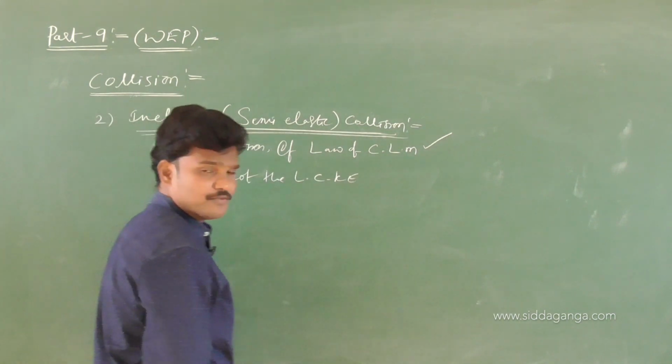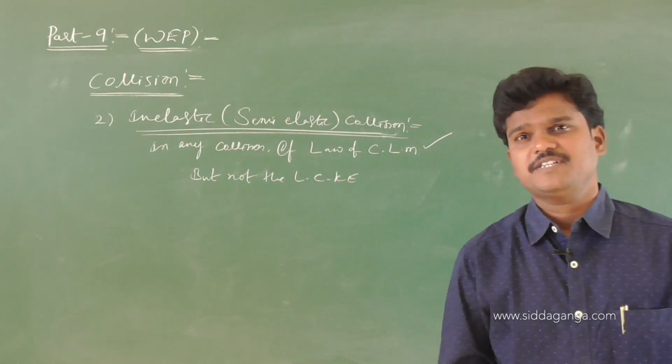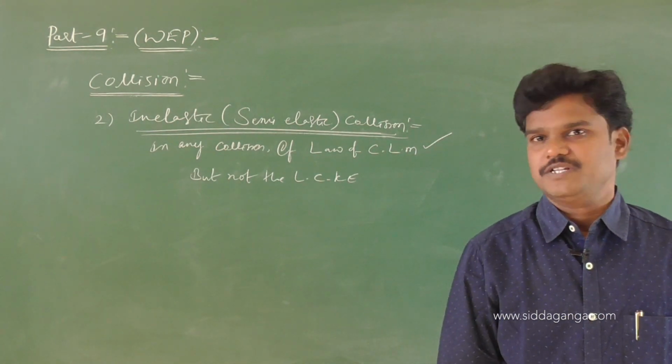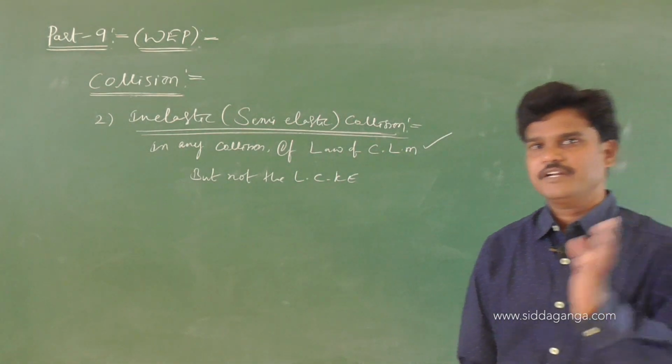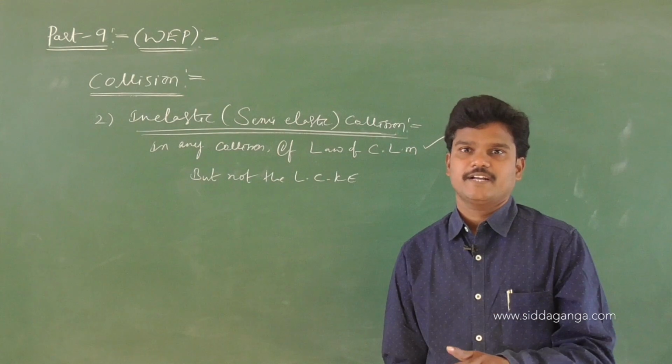So in any type of collision, if only the law of conservation of linear momentum is valid, then that collision is said to be inelastic collision. Only one principle. Earlier two principles were valid: conservation of linear momentum, conservation of kinetic energy.